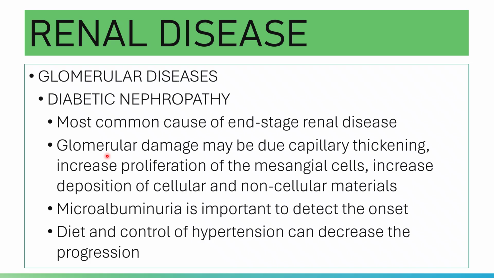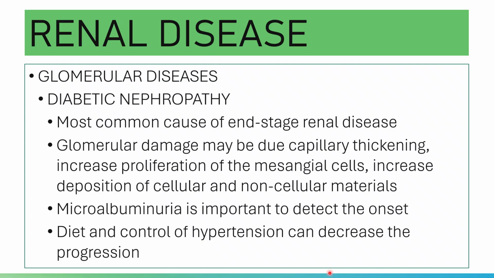In diabetic nephropathy, there is a glomerular damage that is due to capillary thickening due to the deposition of glycosylated proteins. What else? Increased proliferation of the mesangial cells. This is also due to deposition of glycosylated proteins and increased deposition of cellular and non-cellular materials, which will affect the vascular structure, leading to sclerosis accordingly.